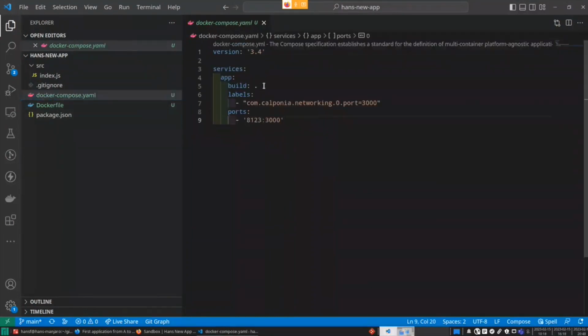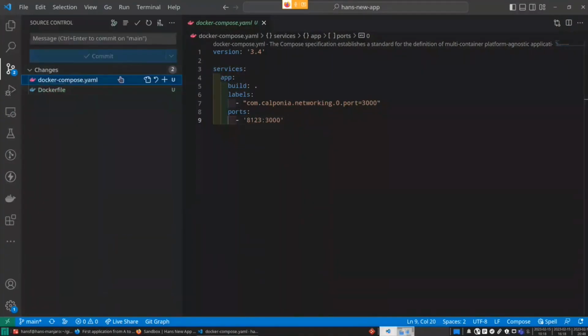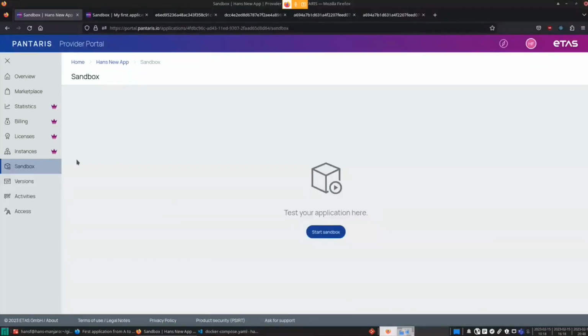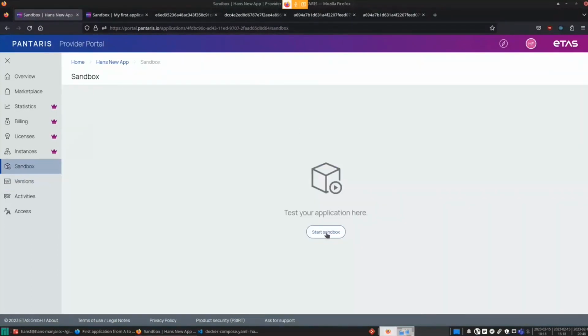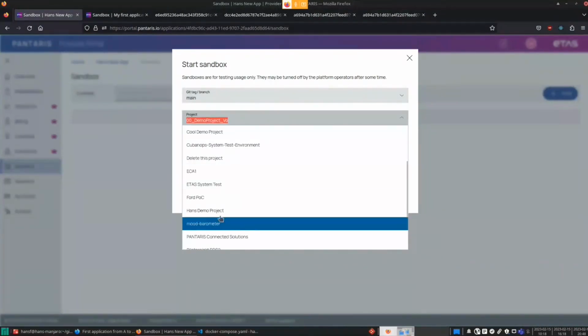And the Docker Compose file just takes care that the Docker file is used, and it will also announce support, so it will be available. So we know what we have to check and present and forward to the user. All right, now we can edit it again. And have a look back into the versions. It just updated. And start the sandbox in my demo project.